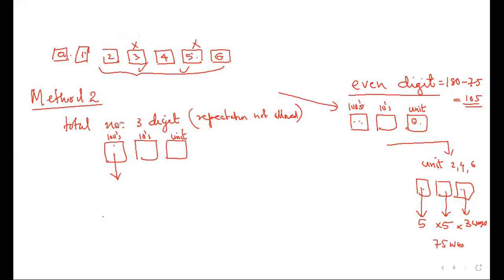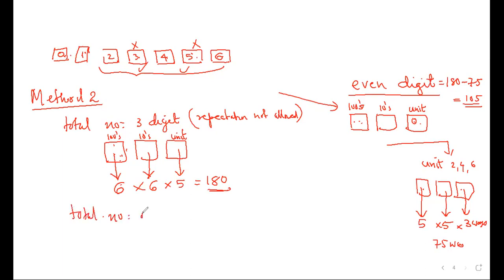I can put 1 here, I can put 2 here, 3, 4, 5, 6 here. So how many ways? 6. How many here? 6. How many here? 5. So total became 180. Everybody followed this? Anybody in the class having a problem in understanding this? No, sir.